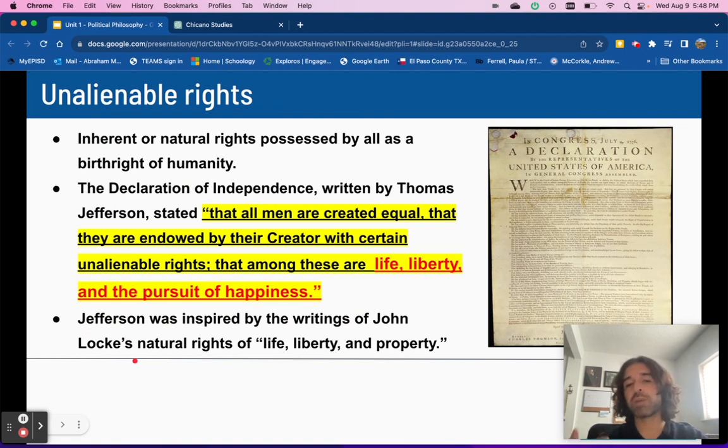Jefferson was inspired by the writings of John Locke, another political philosopher. He believed natural rights were life, liberty, and property.